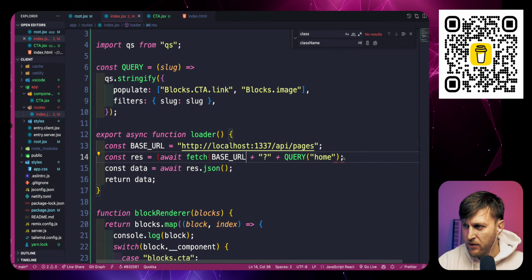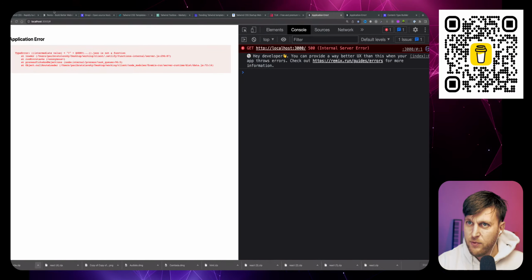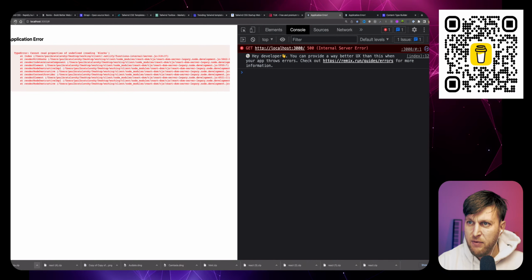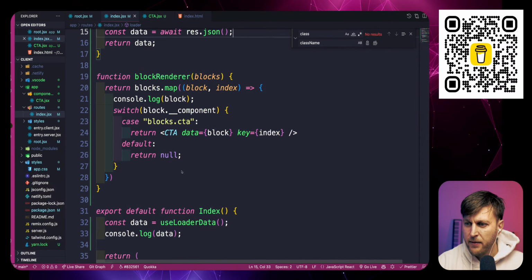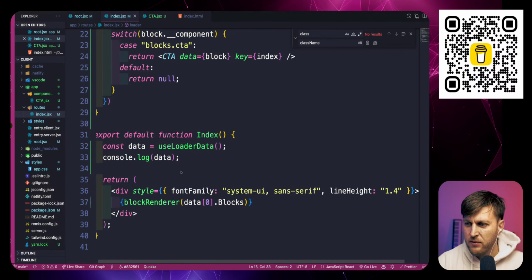And do base URL. I refactored that. No. Hold on now. I'm going to fetch and then one more. These semicolons are killing me. Okay, now it should work. I refactored that wrong. Cannot be properly defined reading blocks. So let's troubleshoot. So why is it not working?